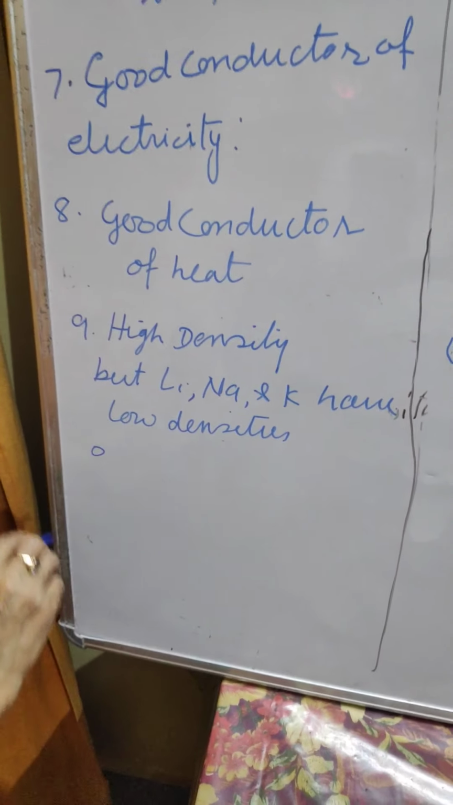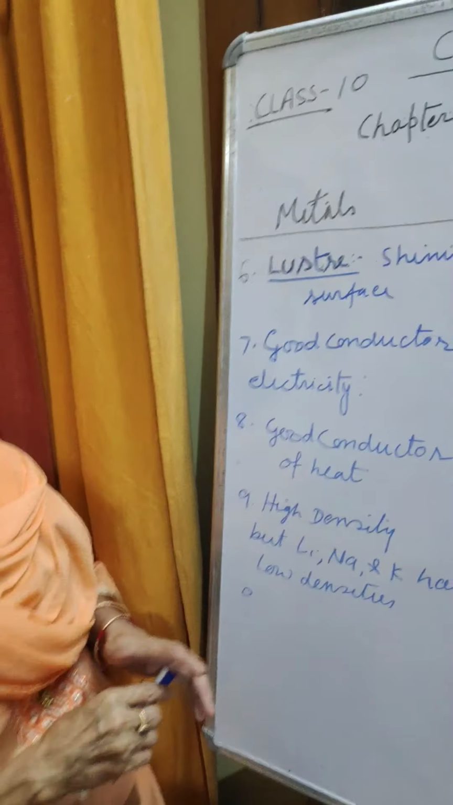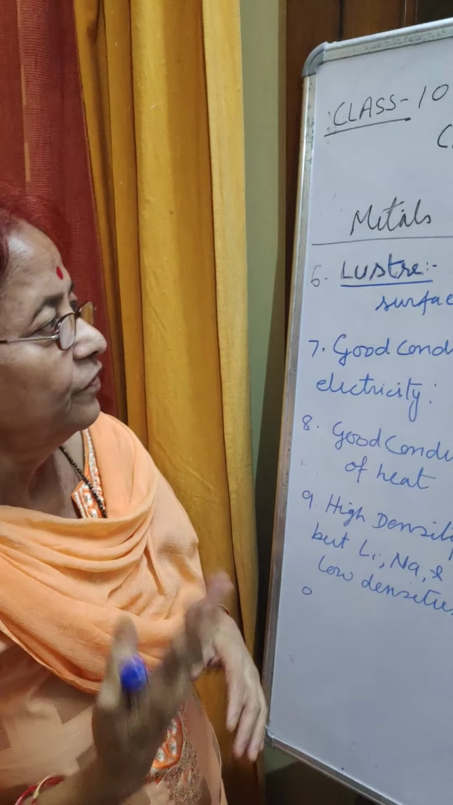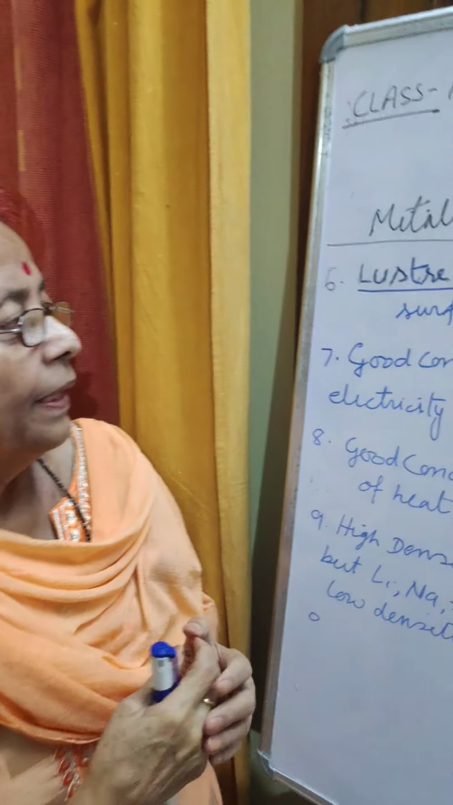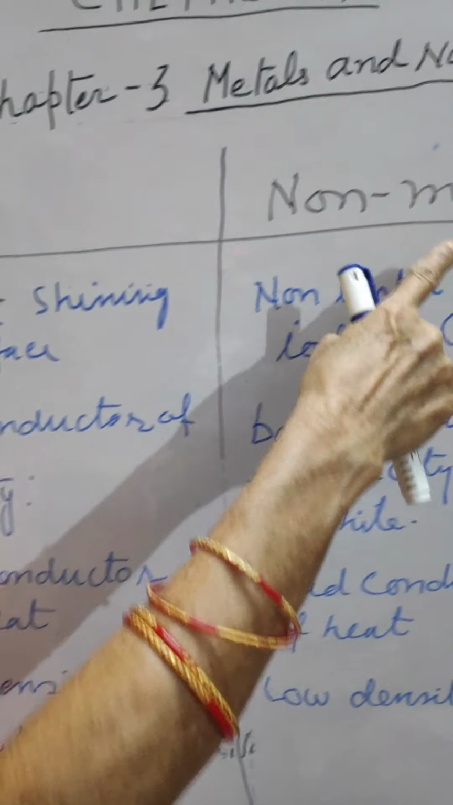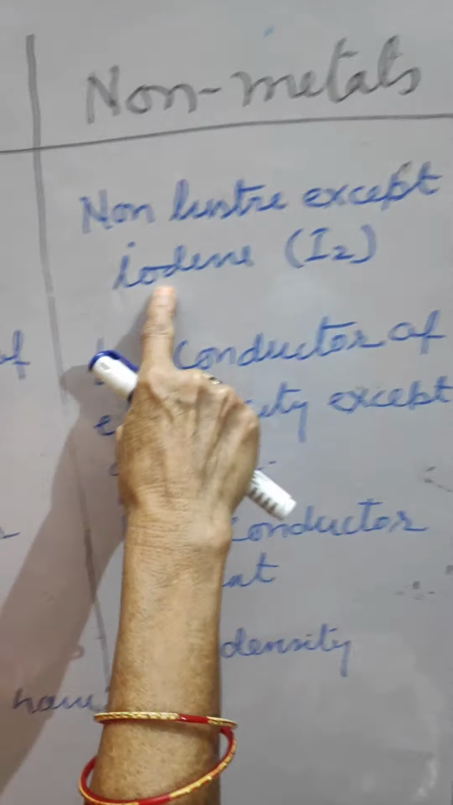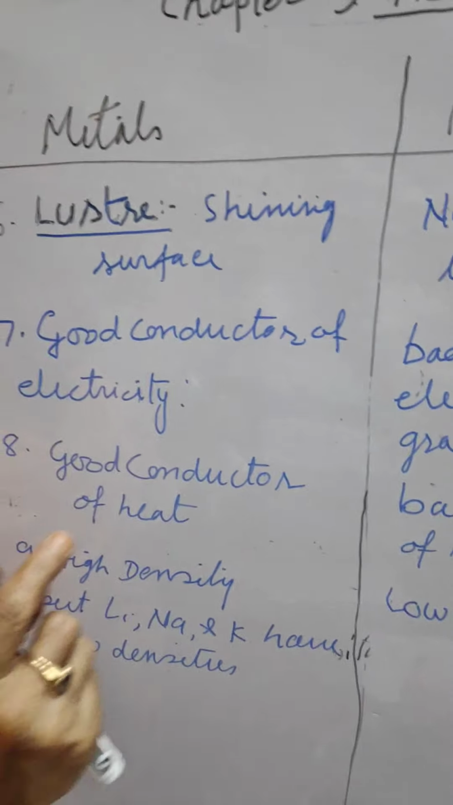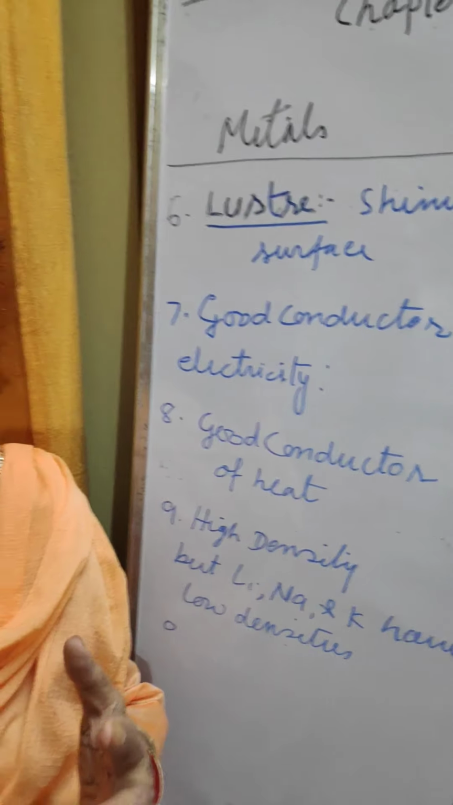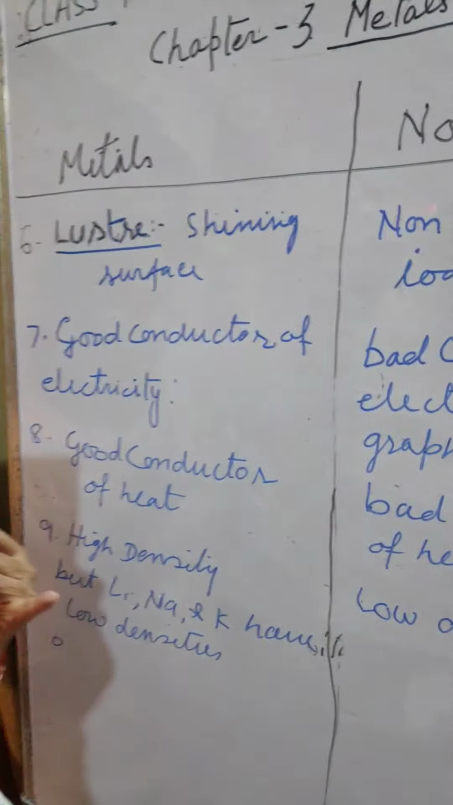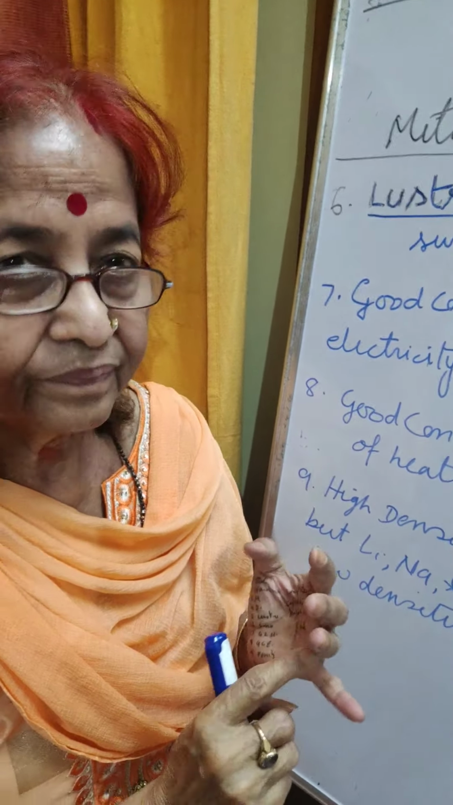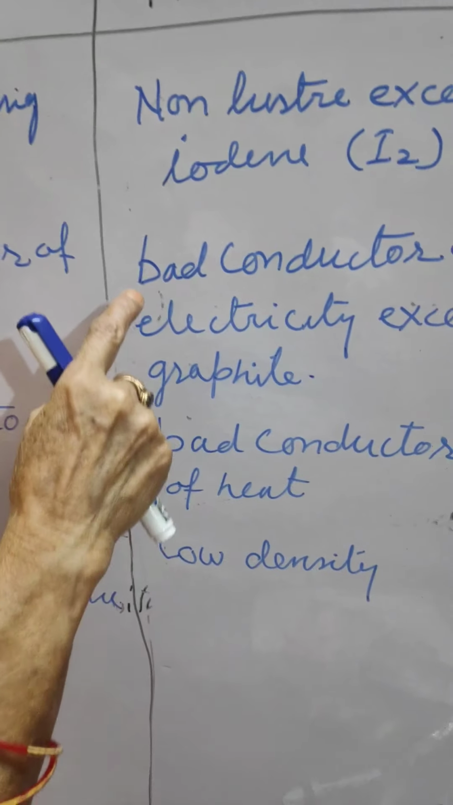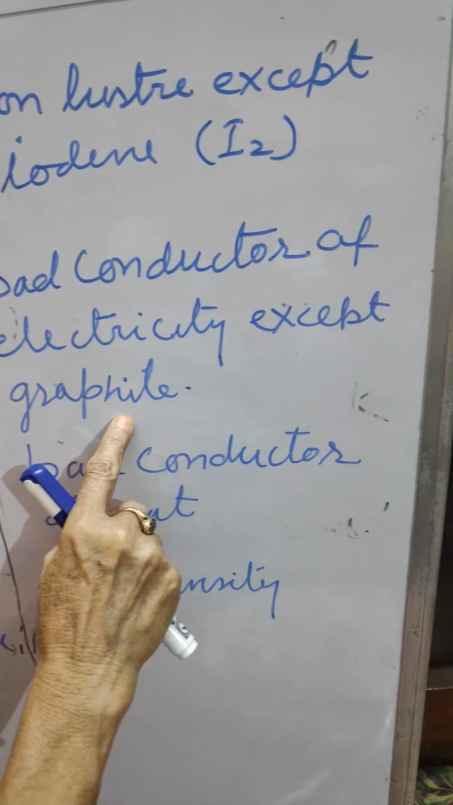Now here you see luster means shining property. Metals have a shining property, for example silver and gold, and the non-metal is non-lustrous except iodine. And the seventh is good conductor of electricity. All the metals are good conductors of electricity, for example iron, copper, gold, silver, aluminum, zinc. And non-metals are bad conductors of electricity except graphite.